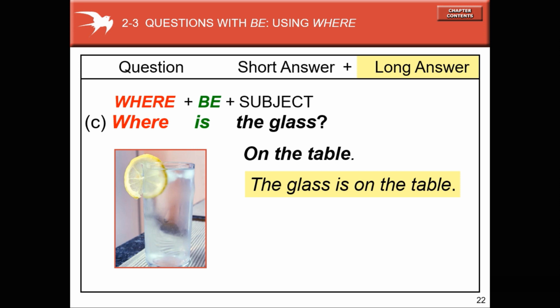Long answer. Where is the glass? On the table. Short answer, resposta curta. Onde está o copo? Em cima da mesa. On the table. Long answer. The glass is on the table.